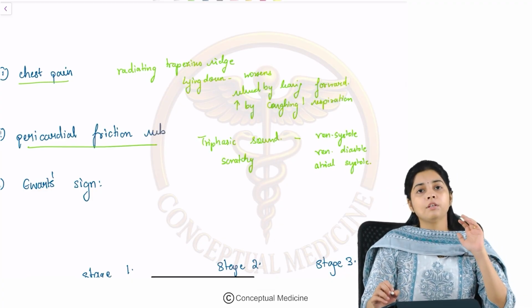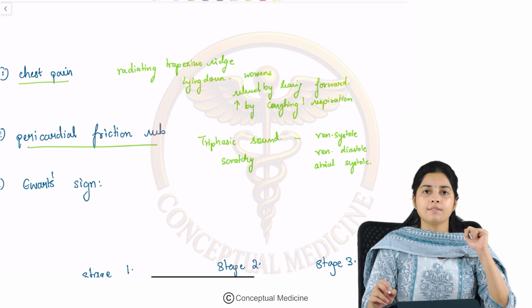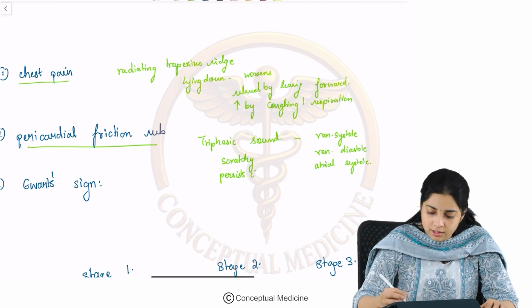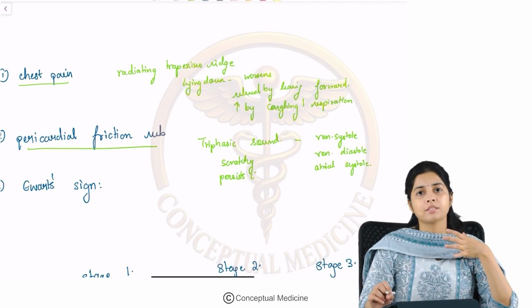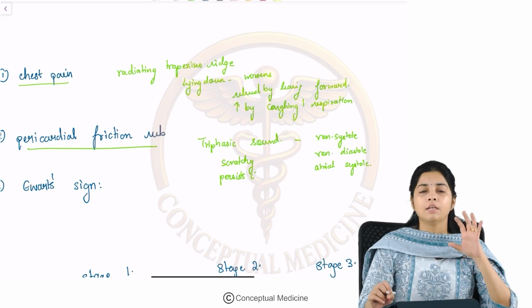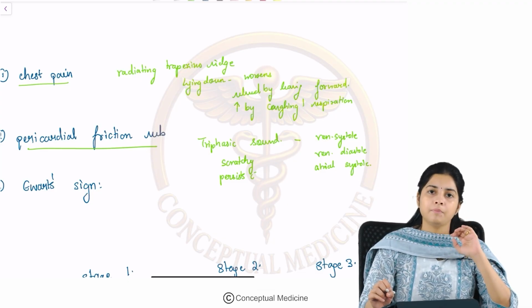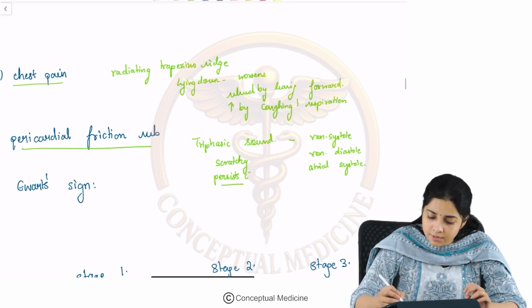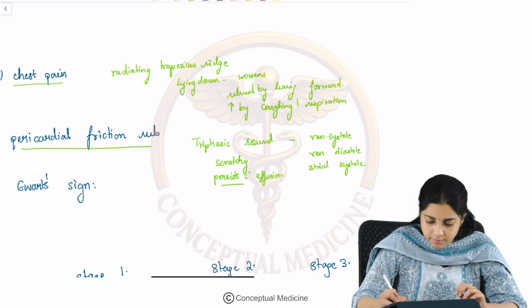Unlike the pleural friction rub which you get in pleurisy, pericardial friction rub persists even with the beginning of the effusion. As the pleural effusion starts to build up with pleurisy, the pleural friction rub disappears, but the pericardial friction rub persists even with the pericardial effusion beginning.